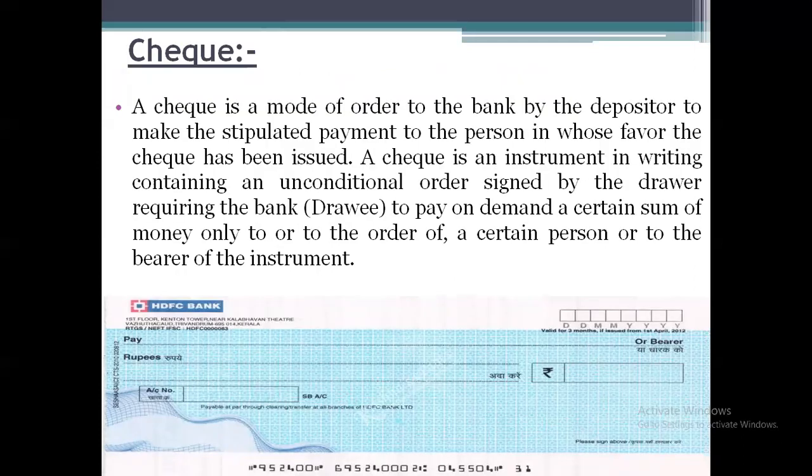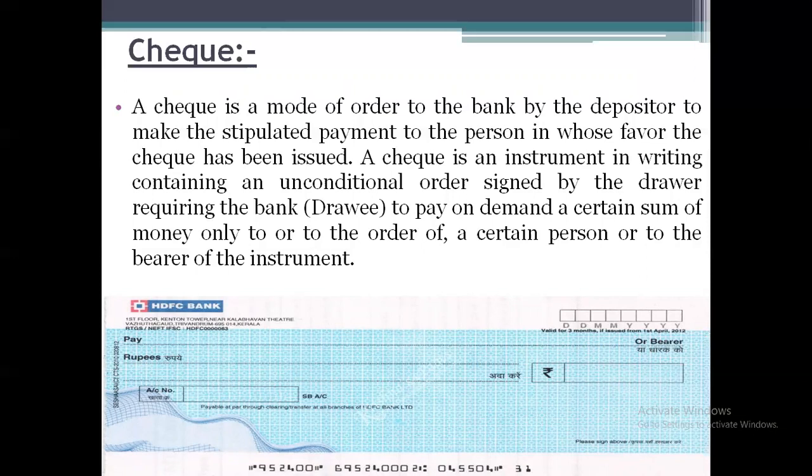An important topic for a 2 marks question is the meaning of check. We already know that a check is a negotiable instrument which can be transferred from one person to another. But the actual meaning says that a check is an instrument in written form containing an unconditional order, meaning without any conditions.